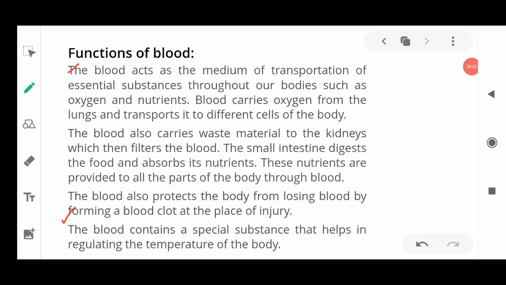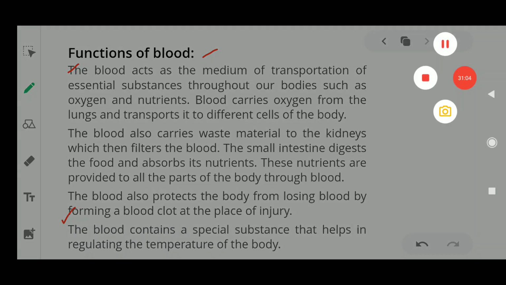Okay. So we saw that the blood is the main important component which is helpful in transportation in human beings. And we also saw the components of the blood, which consist of the WBCs, RBCs and the platelets. And the fluid part is known as the plasma, which carries the different important nutrients, energies and other products also. Even the waste product is taken up in the blood, and it is transported either into the lungs or into the kidneys. And then we studied this function of the blood, which is the main medium of transportation of essential substances. So this was all about today's video, children.